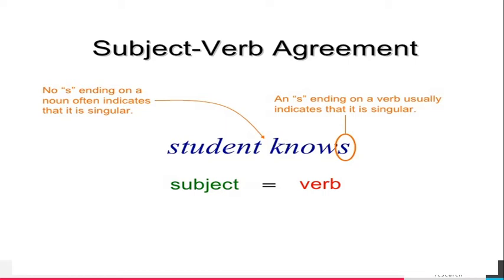Look here. If there is no s ending on a noun, it often indicates that it is singular. Student, without s, is a singular subject. An s ending on a verb usually indicates it is singular. Knows ends with s, so it is a singular verb. There is no s in the subject, that is a singular subject. There is an s at the end of the verb, that is a singular verb.